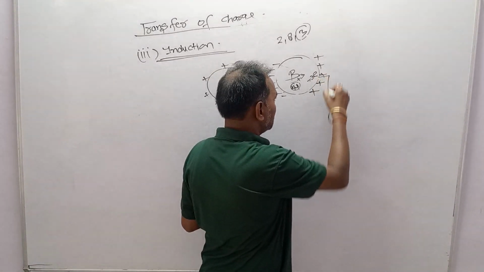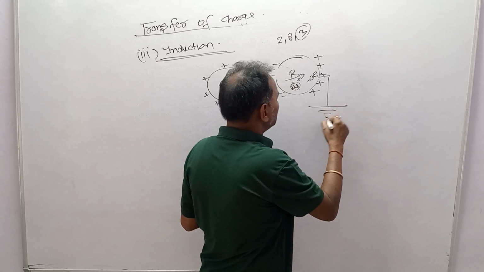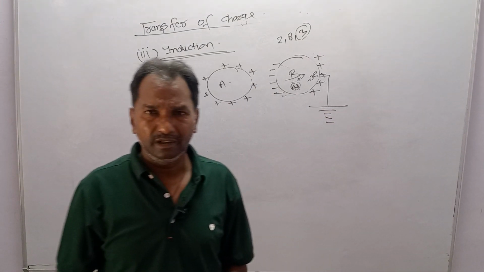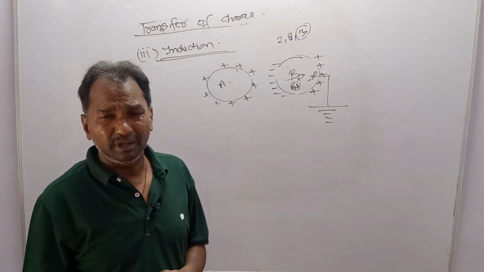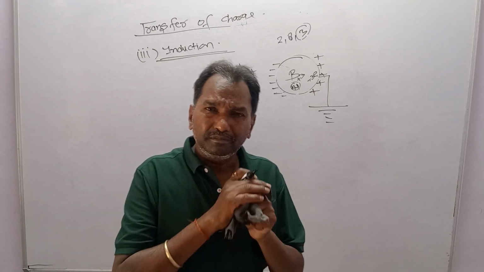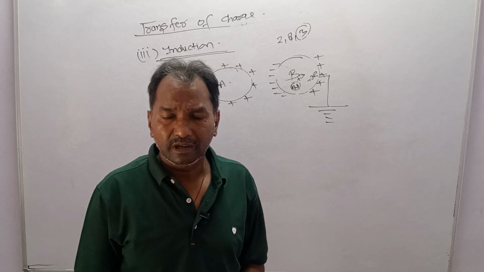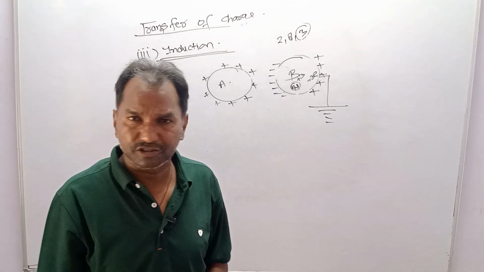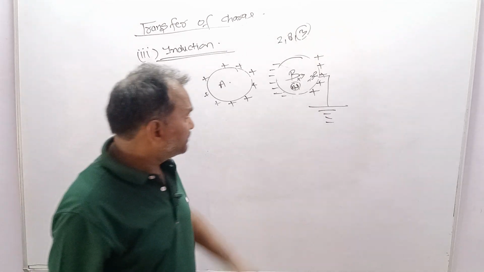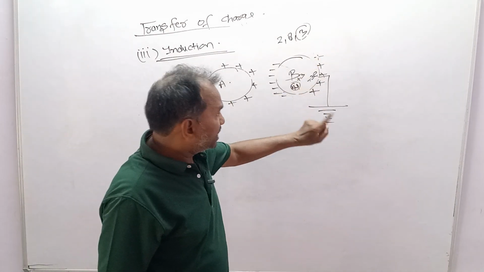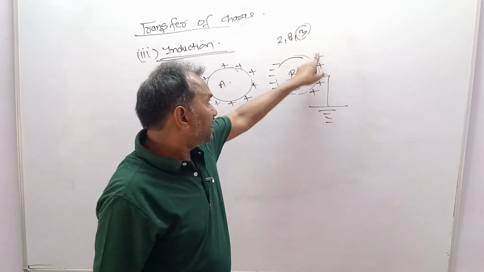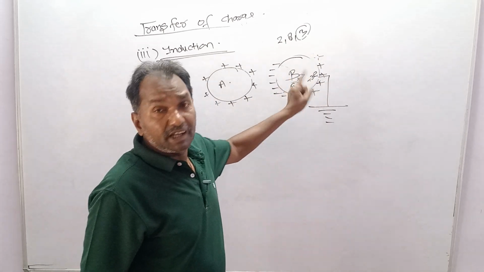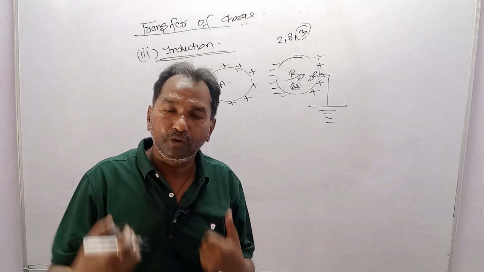We just ground this portion. What does grounding a body mean? Earth consists of billions of free electrons. If there is a positive charge, then electrons will come from the Earth and neutralize it. And if there is a negative charge, then it will automatically go to the Earth.